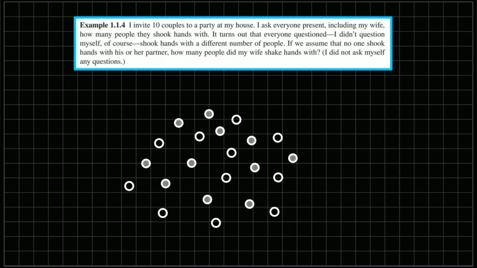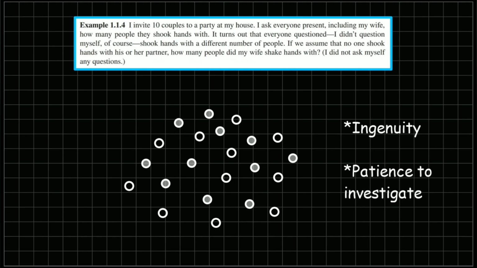At first, the problem could seem impenetrable. How on earth are we supposed to approach this? One of the things I like about this problem is that to solve this, you don't need any advanced knowledge of any mathematical discipline. What it requires is ingenuity and the patience to investigate. Speaking of investigation, the first step of solving any problem is spending a lot of time investigating the problem. So let's investigate this problem together.